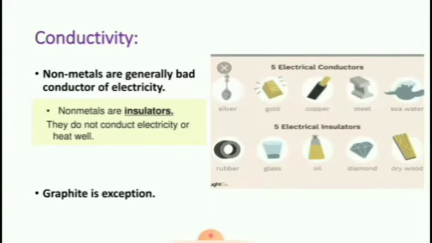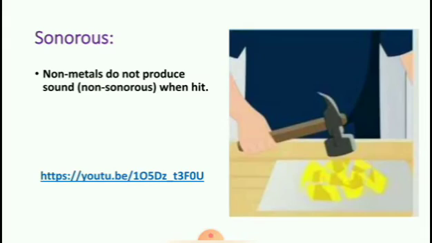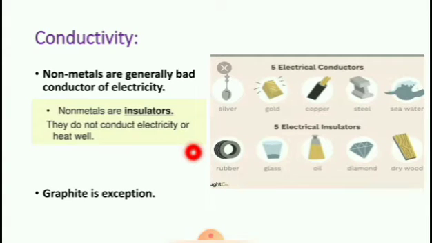Conductivity. Non-metals are generally bad conductors of electricity because non-metals are insulators. These are the insulators. They do not conduct electricity or heat well. These are the electrical conductors, that is, these are the metals. Metals conduct electricity and heat. These are the electrical insulators. They do not conduct electricity and heat. Graphite is an exception.